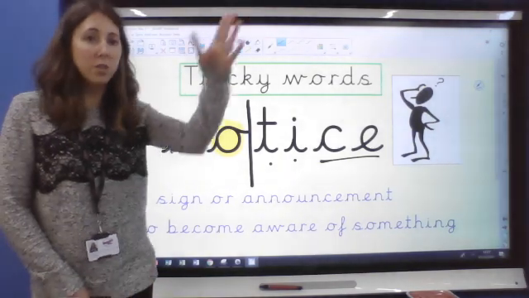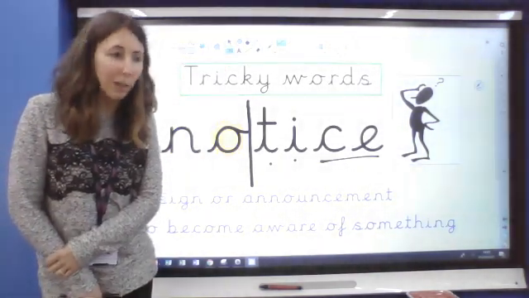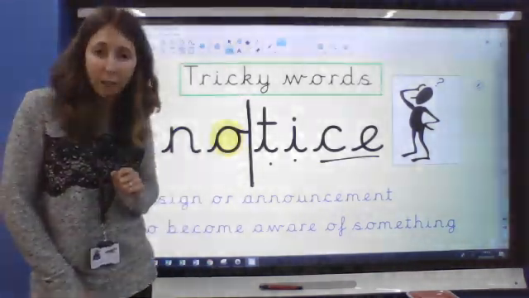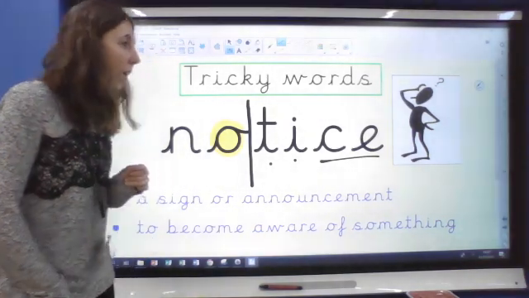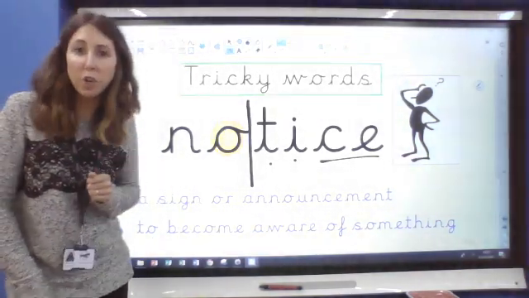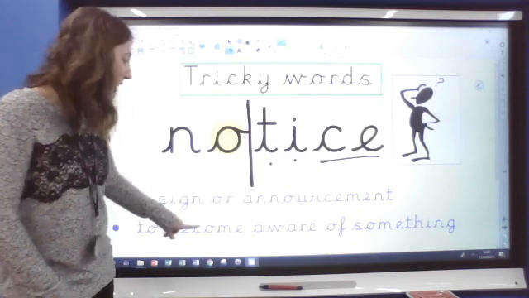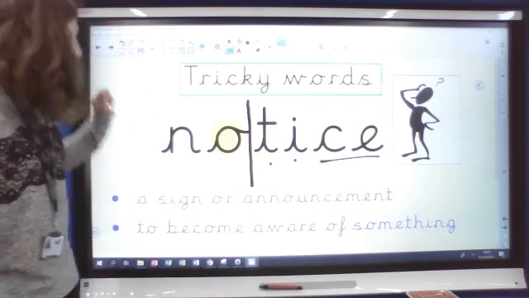So I might notice somebody out on the playground. It means that I've become aware of them. I've noticed them. I noticed that some children weren't getting on with their work. I became aware of it.